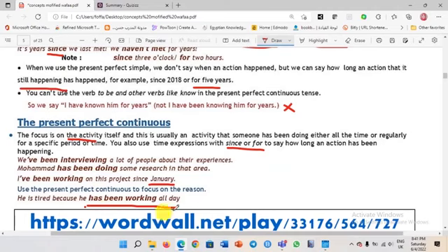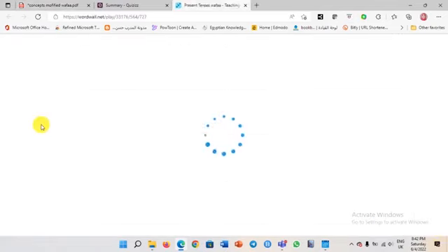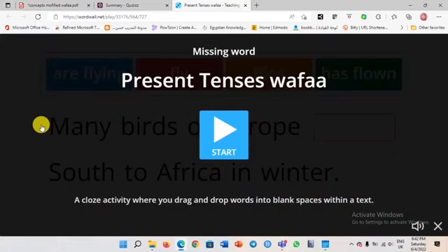Okay. We brought you a quiz to check your understanding of all the present tenses at once. So concentrate, please, and try to answer with us this quiz. So let's see it together. Check your understanding. Have you understood what we explained or not? Present tenses.